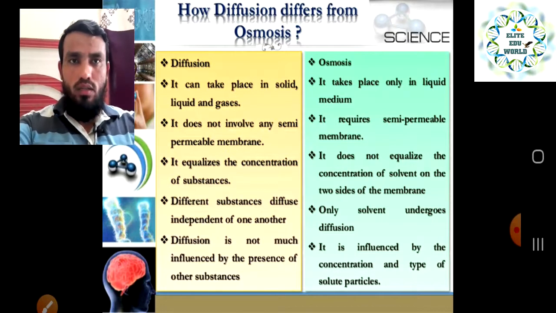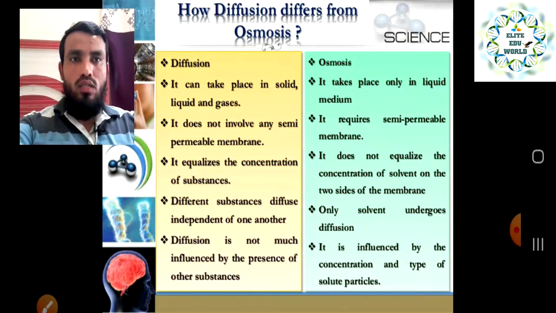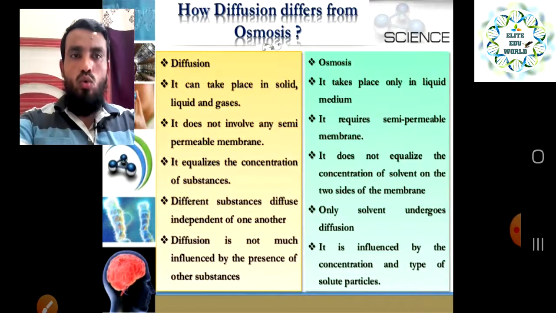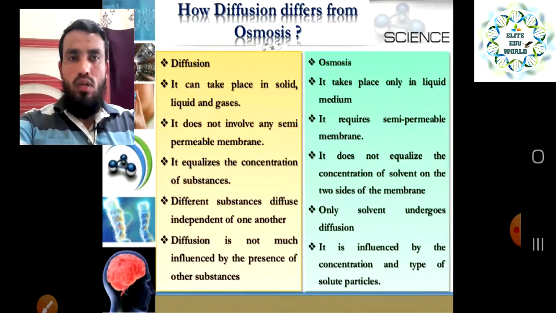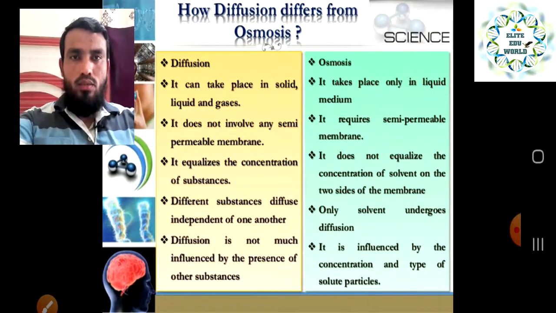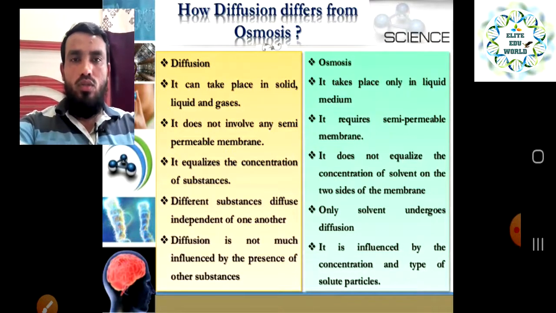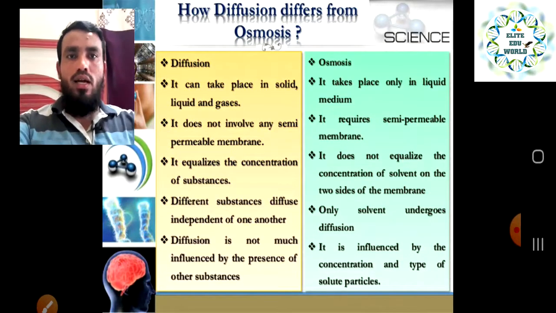And in diffusion, it equalizes the concentration of substances, whatever substances are being transported will be equalized. But in the case of osmosis, it does not equalize the concentration of the solvent on the two sides of the membrane. That is not a condition in osmosis. And in diffusion, the different substances diffuse independently of one another. They are not dependent on each other.